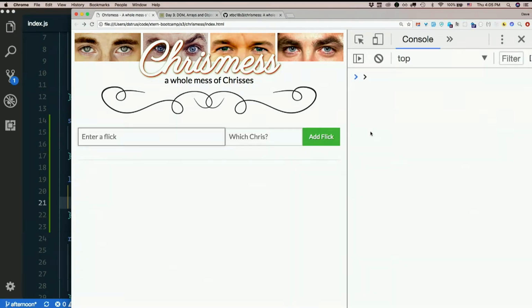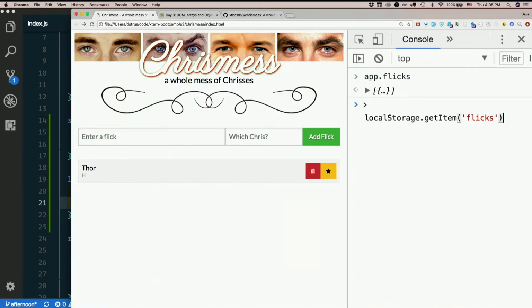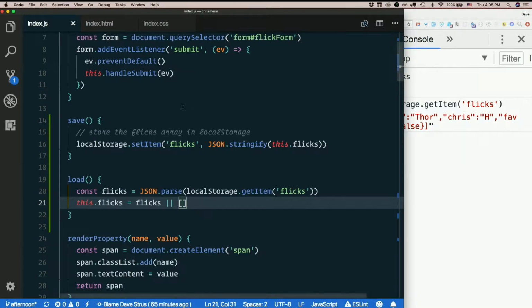So nothing in local storage. It doesn't explode. And I've got that there, and I've got it in local storage. Okay, so we're getting there. Now we just need to actually show it on the page, right? So we've loaded it from local storage, but we're not showing it on the page yet.